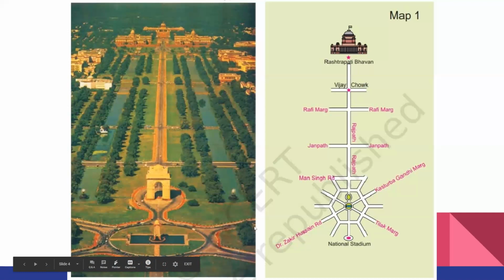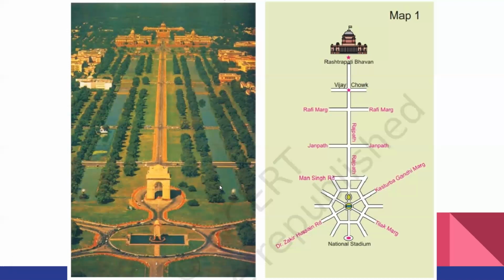And these are the different roads. See this road in the photo, which road will that be? Kasturba Gandhi Marg. Okay. And this biggest road, what will it be? Tilak Marg. Okay. You can find it here. And on the left side you can see Dr. Zakir Hussain Road. Where is it? This one will be Dr. Zakir Hussain Road.